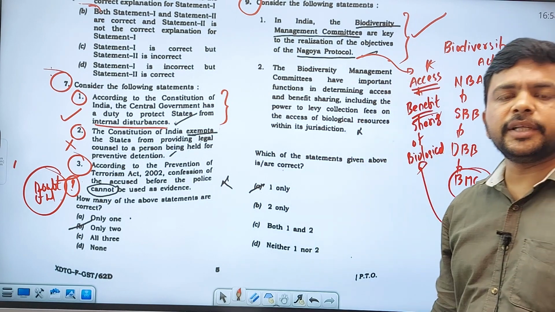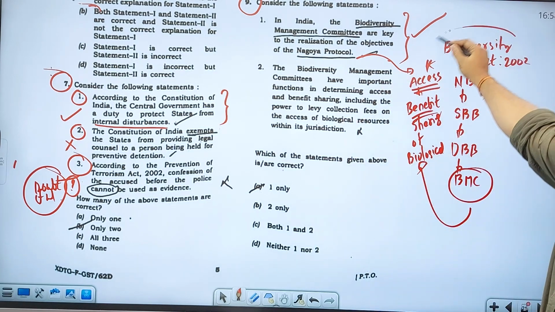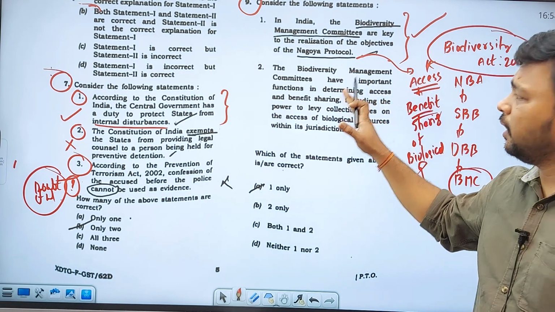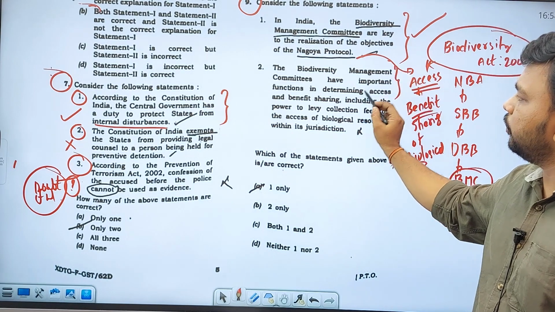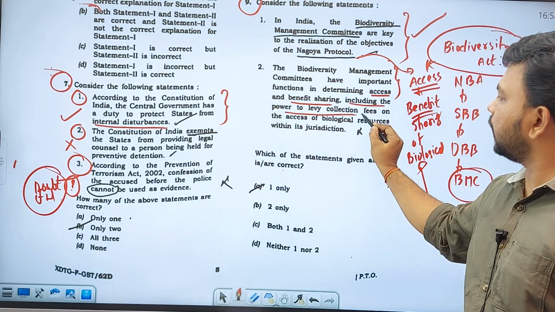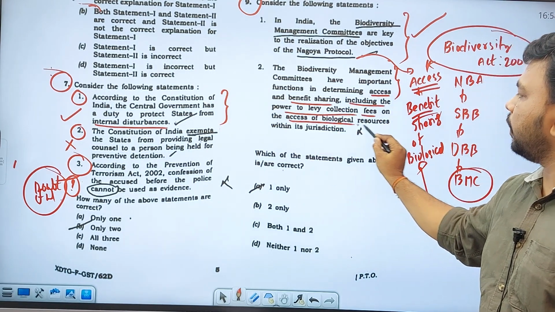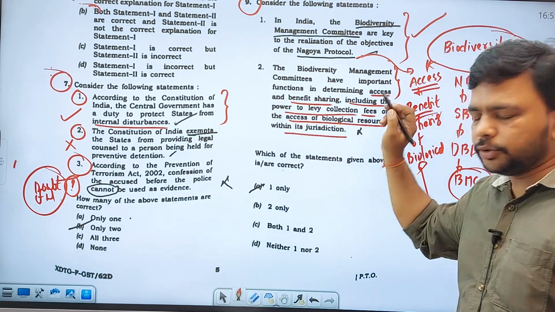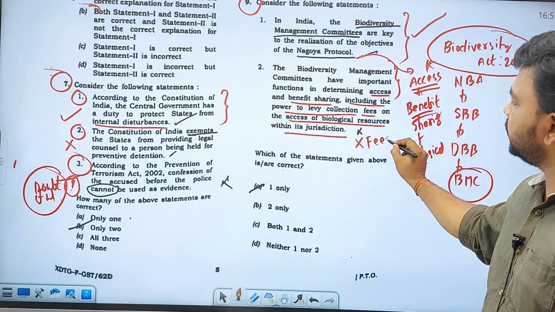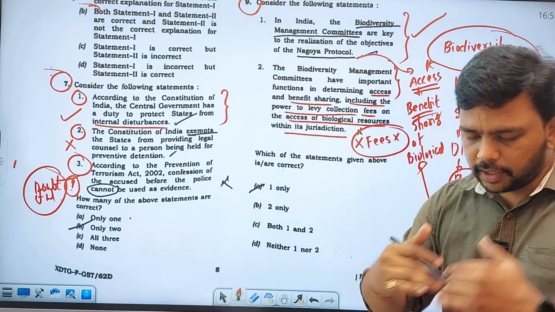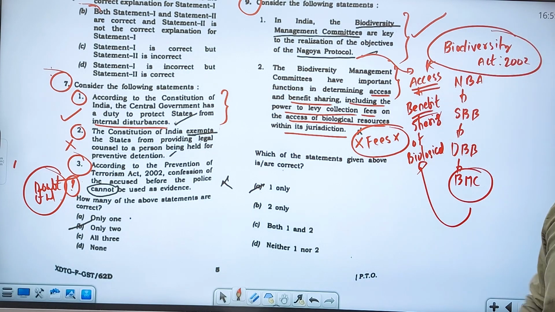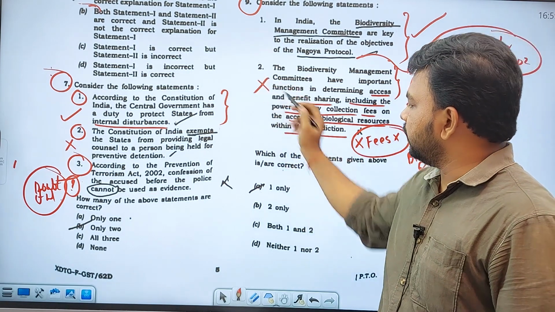And Biodiversity Management Committees are created under the Biodiversity Act 2002. Remember this very clearly. And we all know that it is there in the conventional literature. Biodiversity Management Committees have an important function in determining access and benefit sharing, including the power to levy collection fees on the access of biological resources within its jurisdiction. It has a jurisdiction, that is the village, but it does not have any jurisdiction with respect to collection of fees because of access to biological resources. Nothing like that is mentioned in the Biodiversity Act 2002. So obviously this is a wrong statement and the answer is one only.